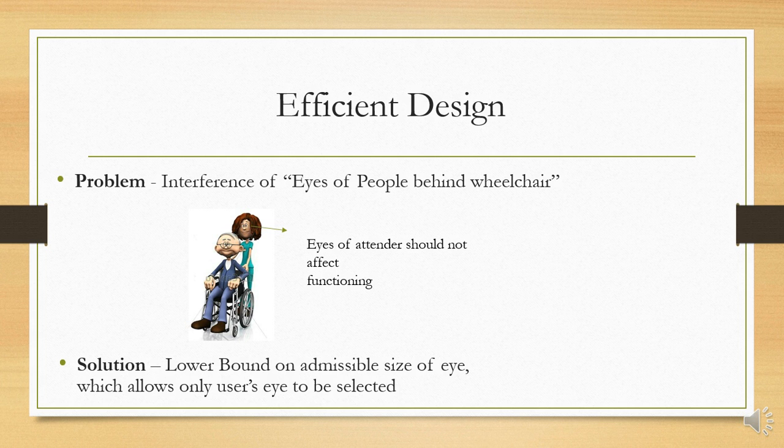To remove this bug, we set a lower bound on the size of the eye which will be accepted, and this lower bound is such that only the user's eye would be able to pass it, and the other eyes in the background will be rejected. So we won't face any problem even if there are people standing behind the user using the EyeCan.